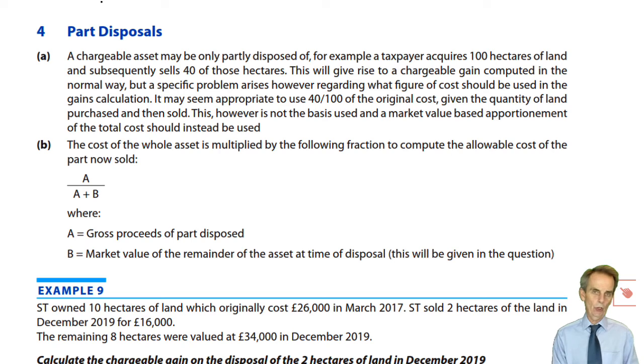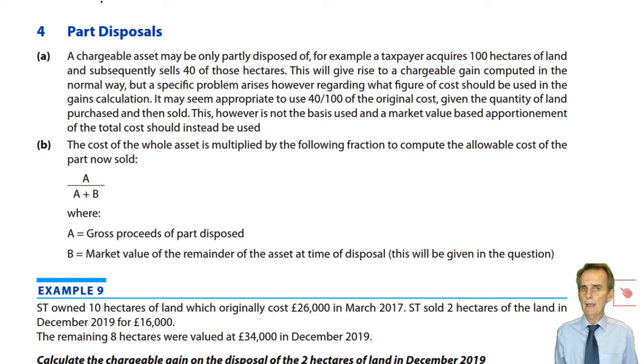And here's one situation in which we have to have a rule by which we deal with this problem where we sell off a part but not the entirety of an asset. How do we divide out from the original cost how much of that original cost of the entire asset should be the allowable cost for the part now being sold? So therein lies your basic problem. As soon as you solve that problem and you know the allowable cost, feed it into your basic gains calculation and you have your chargeable gain.